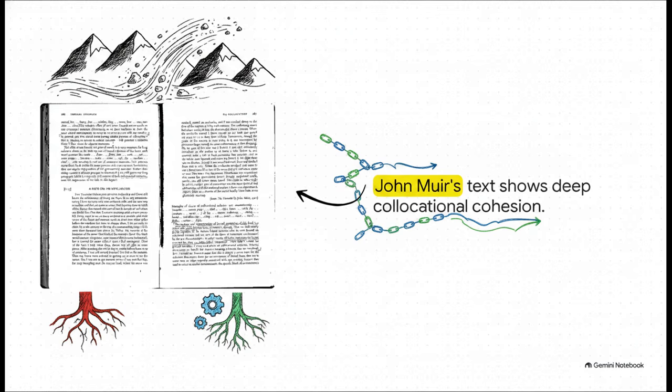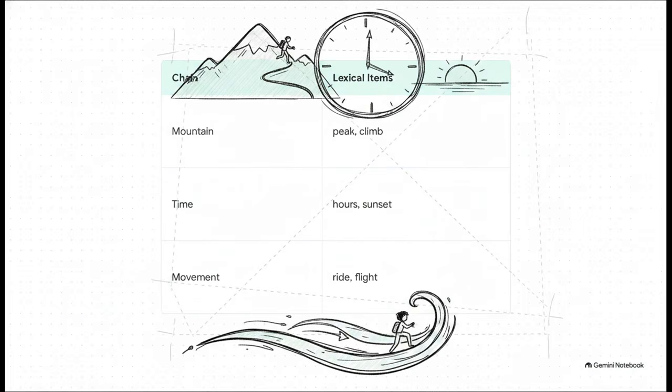To really ground this abstract theory in reality, let's examine a famous excerpt from naturalist John Muir titled A Ride on an Avalanche. This dense, beautiful piece of text is an absolute goldmine for language analysts who want to track the physical chains of collocation in action. When we break Muir's text down, we reveal these brilliant, overlapping networks of meaning. Notice how the title, A Ride on an Avalanche, sets the initial environmental condition for the whole piece. From there, distinct semantic chains weave continuously through the sentences. Take a second to look at how they form.